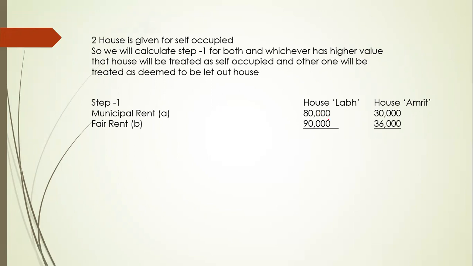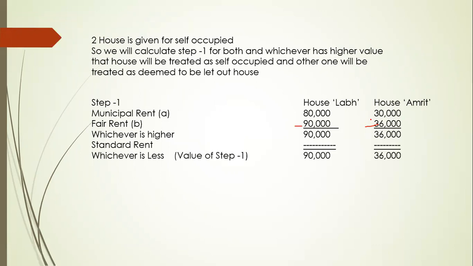Now tell me, 80,000 is more value or 90,000? Of course, 90,000. And here 36,000 is more than 30,000. So this value is 90,000 and 36,000. Again, there is no standard rent given. So the 90,000 and 36,000 is our valuation of step 1.